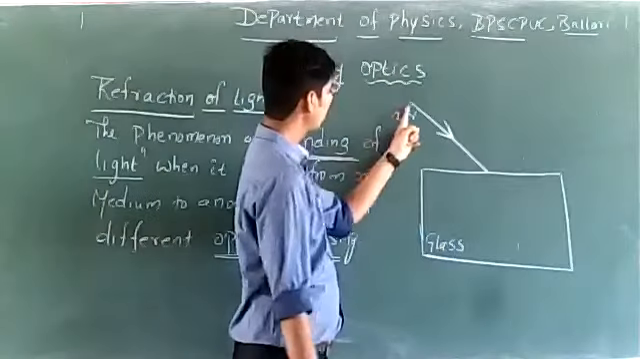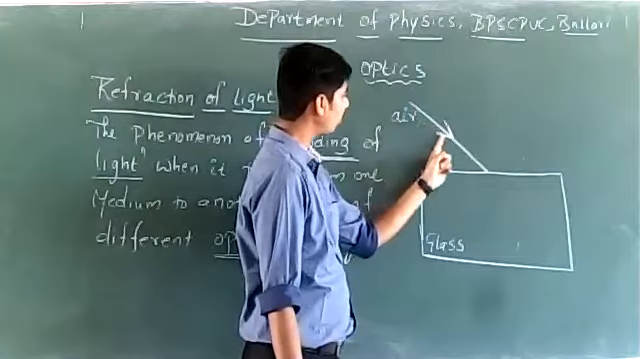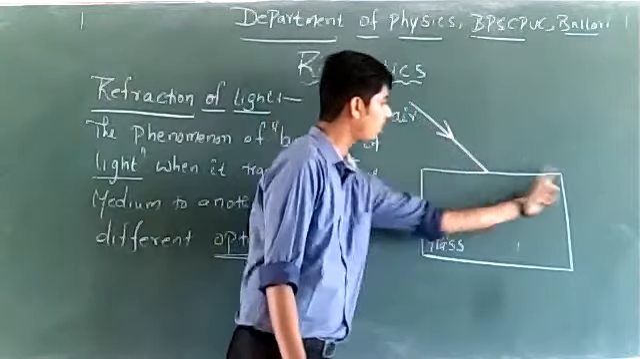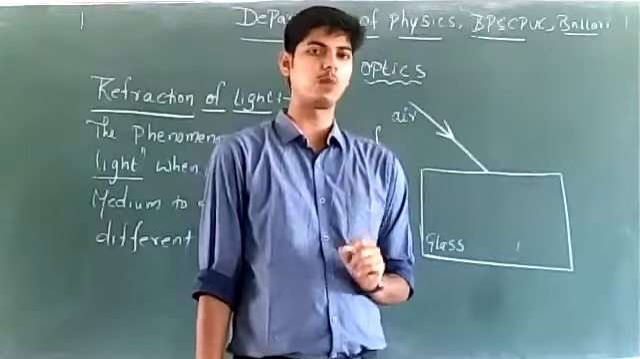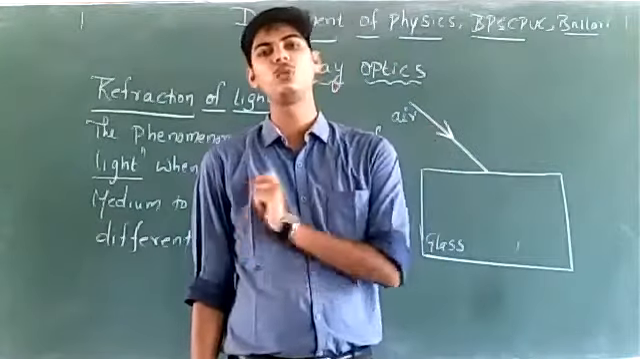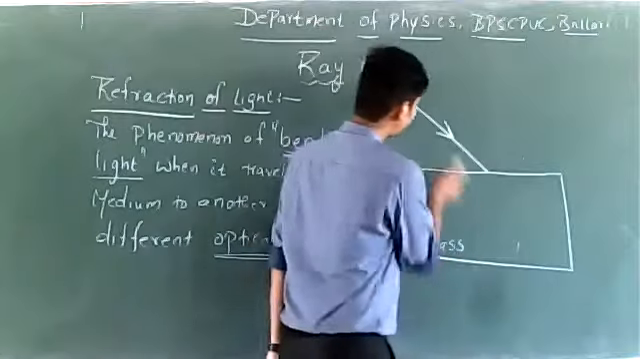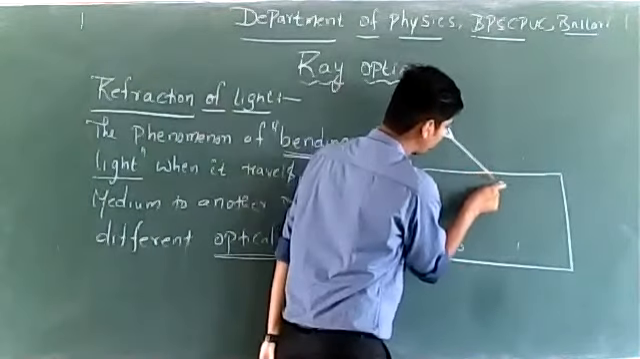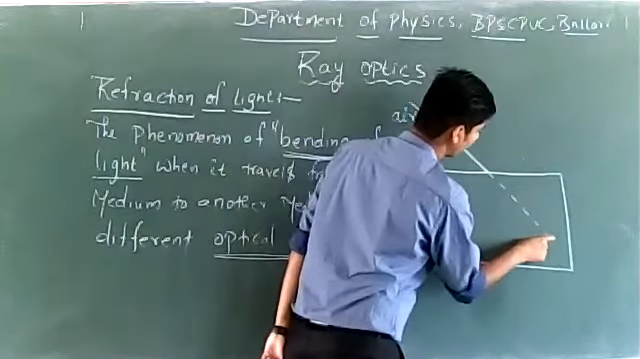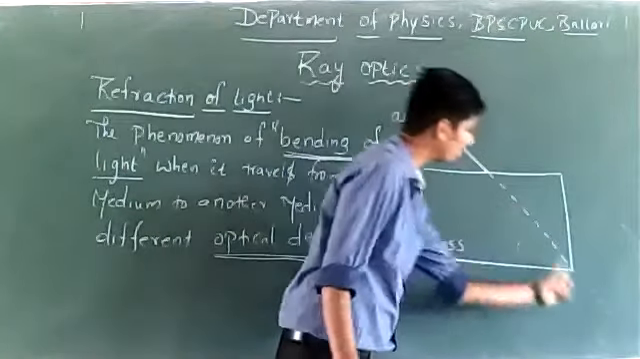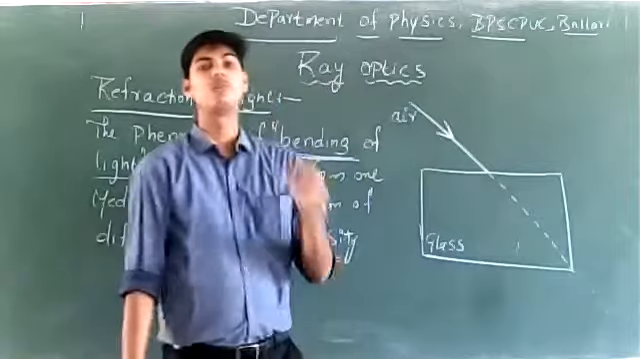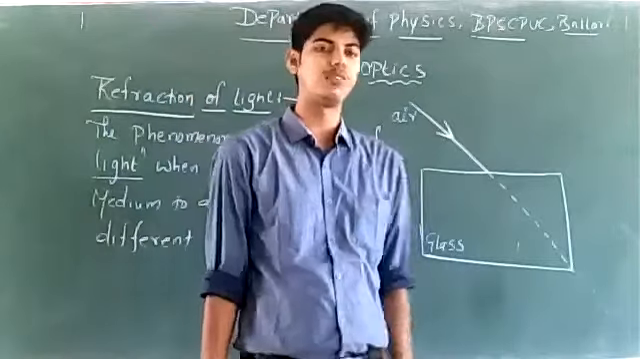Now observe, a ray of light is traveling from air and is incident on the glass slab. Since glass is a transparent optical medium, it allows light to pass through it. What we expect is that light travels along a straight line. We expect light to travel along a straight line. But what happens is totally different.